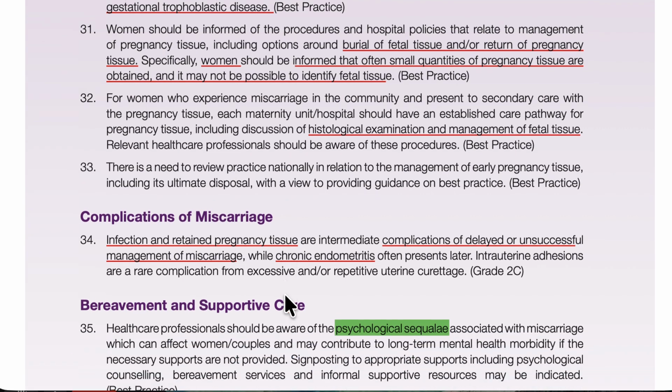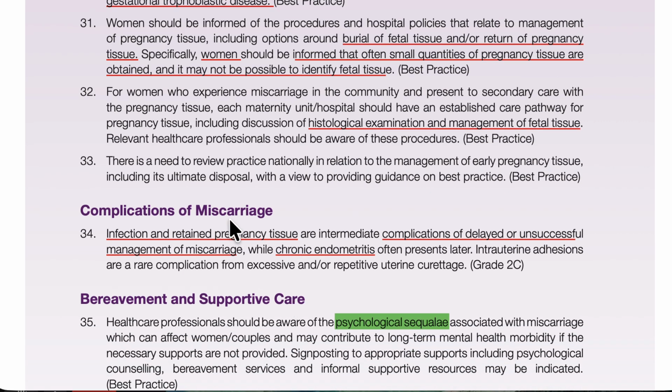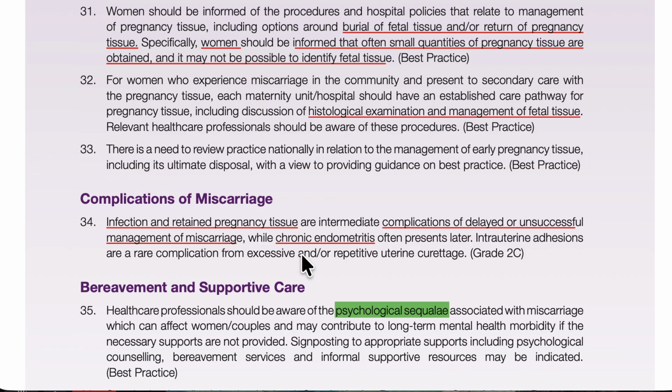Another very important question is the complications of miscarriage. Unsuccessful management of miscarriage may happen, and she can have chronic endometritis. Most important is the retained products of conception, which is a rare complication, and we have to do the curettage. So these three are the most important ones.